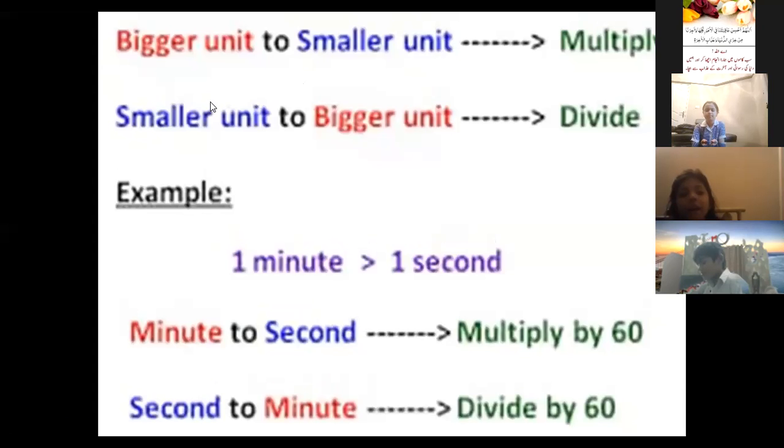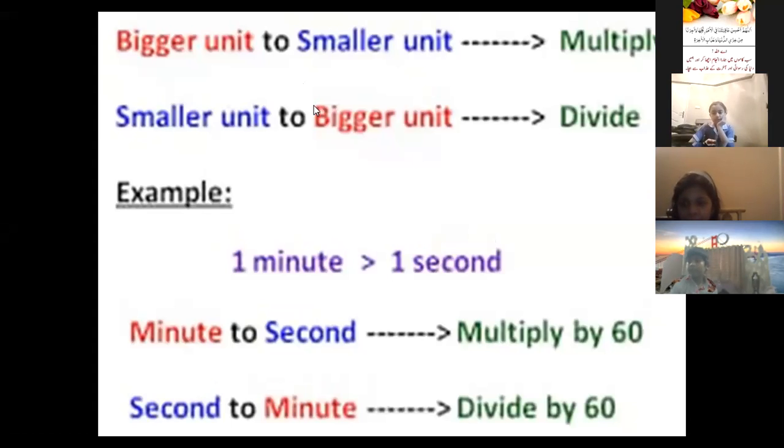So here you can see when we convert a bigger unit to a smaller unit, whether it is kilogram to gram, kilometer to meter, or liter to milliliter, what we did, we multiply. In the same way, if we want to convert hours into minutes, we will multiply. Remember, the bigger unit always multiplies to convert into the smaller unit.